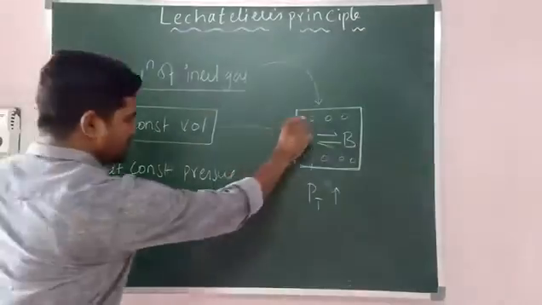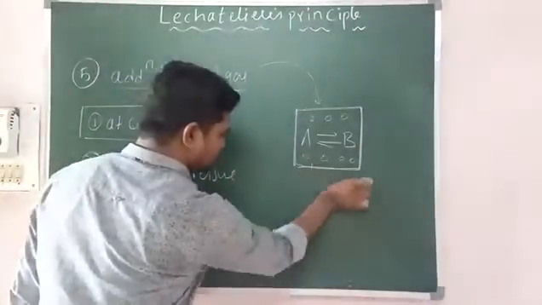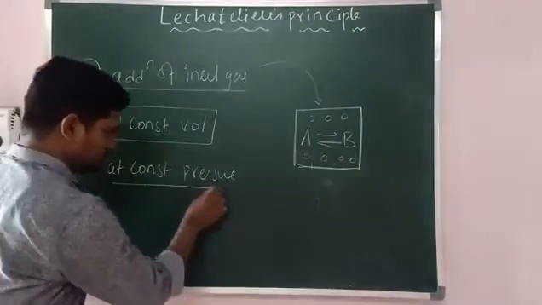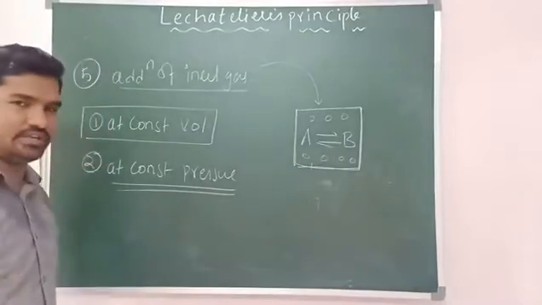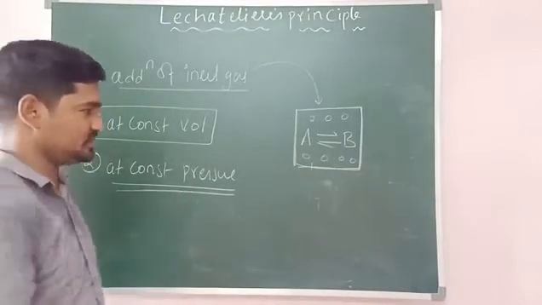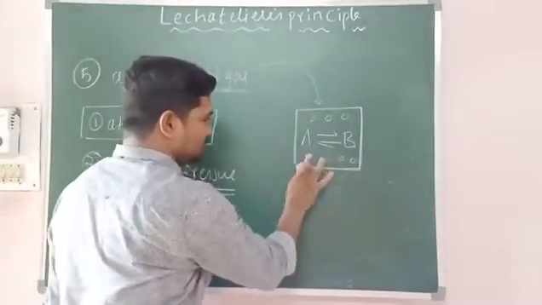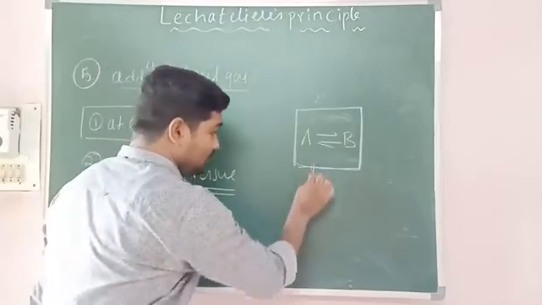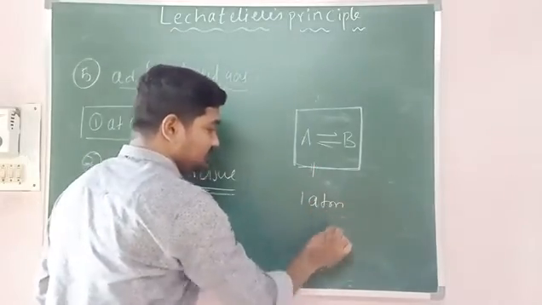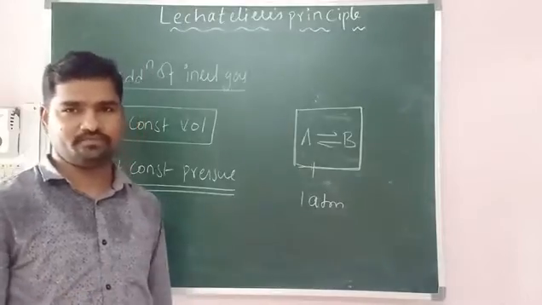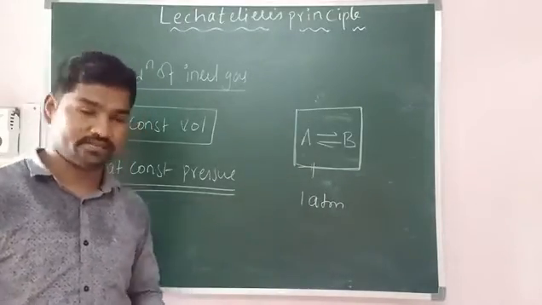Now let us take the second case, at constant pressure. Constant pressure, very, very important. That means I want to keep the pressure constant. Now look here. Let us say that before adding inert gas, this container is having 1 atm pressure, which is at equilibrium. 1 atm pressure before adding inert gas.